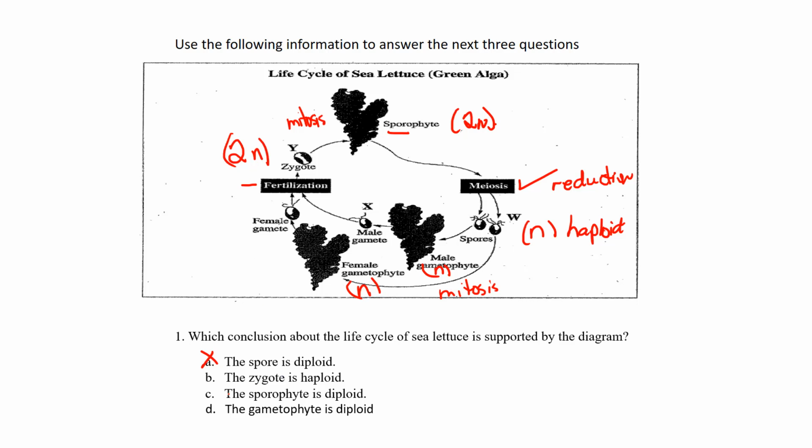So we know zygotes are always diploid, so that can't be true. The sporophyte is diploid. So if we take a look at the sporophyte, we do remember that the sporophyte is diploid. That has to be the right answer. And the gametophyte is diploid. Let's take a look at N. No, we said the gametophyte, again, the spores through mitosis produced the same haploid gametophyte, so that can't be true as well. So of course the correct answer is C.